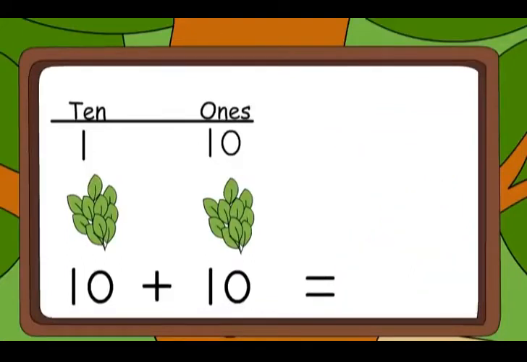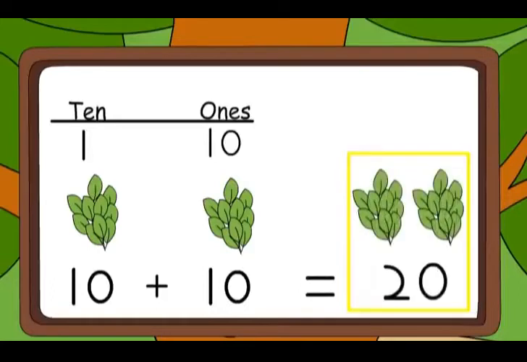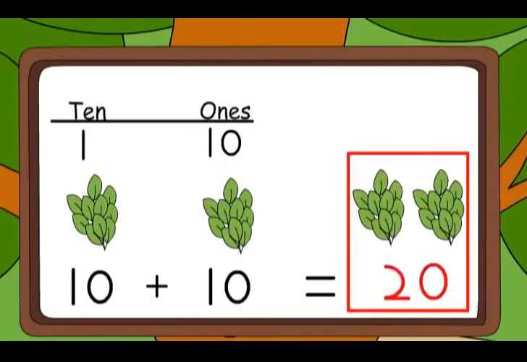Oh, Buzz, you don't know anything. It is 20. 10 plus 10 is equal to 20. 20? Yes, it is 20.